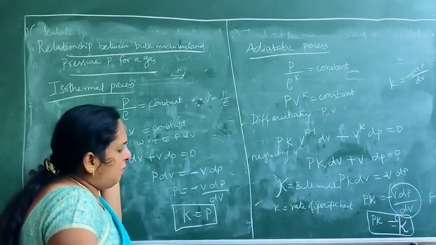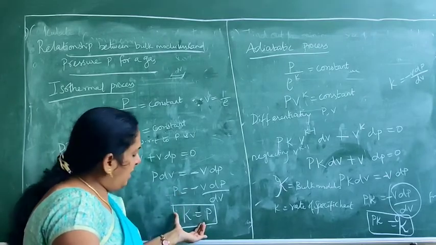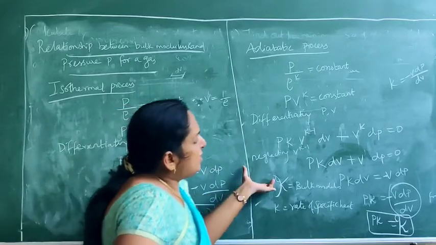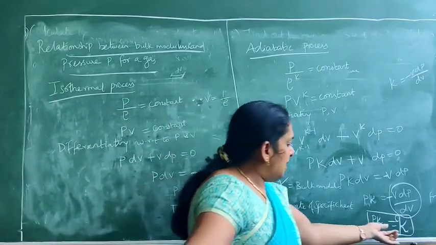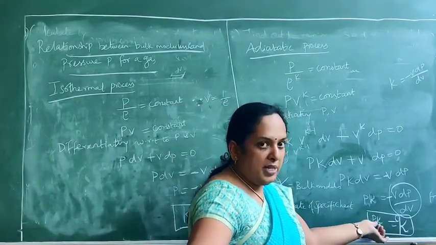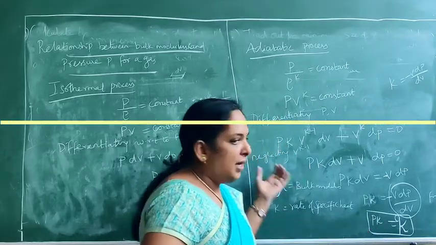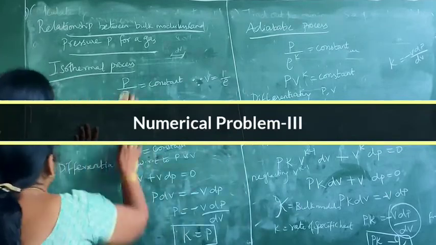So in case of isothermal process, K is equal to P, that is, bulk modulus is equal to pressure. But in case of adiabatic process, bulk modulus is equal to the ratio of specific heats into pressure. Okay, so that is the difference we have there. Now we will see some problems. We will go with this problem.